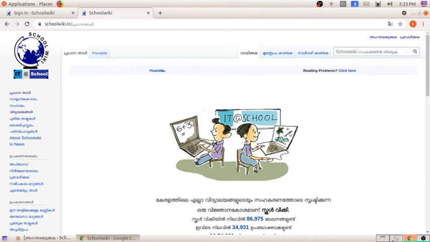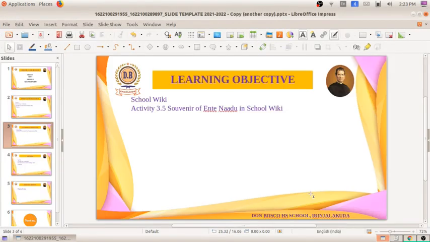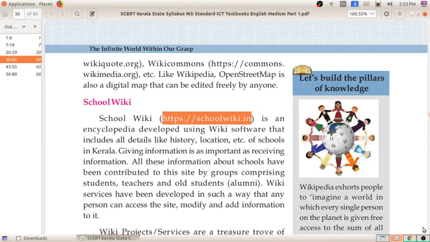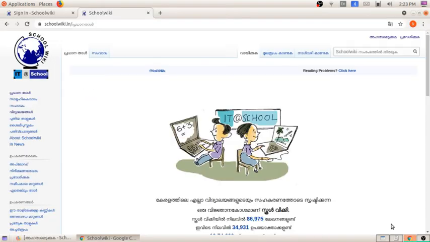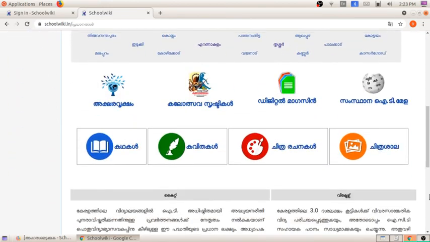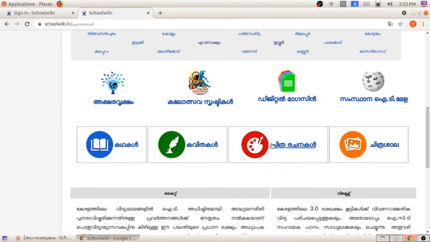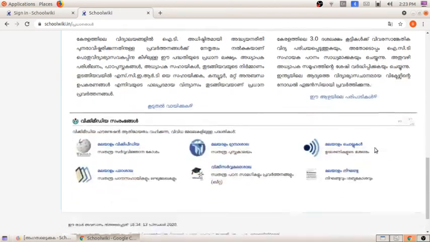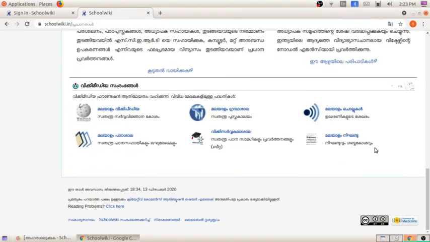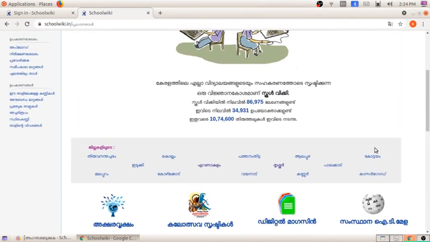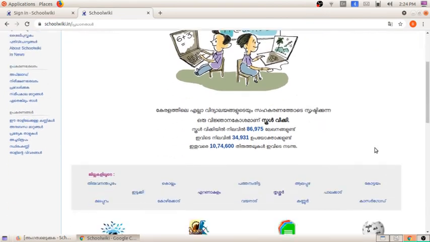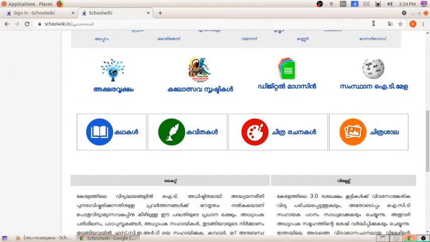The next activity is activity 3.5, Souvenir of Entenada in School Wiki. Here I am going to take the district and our school.